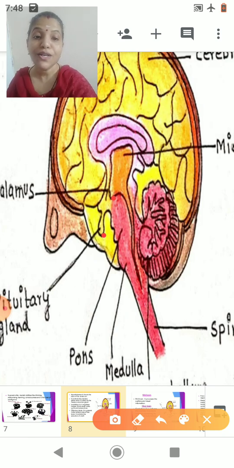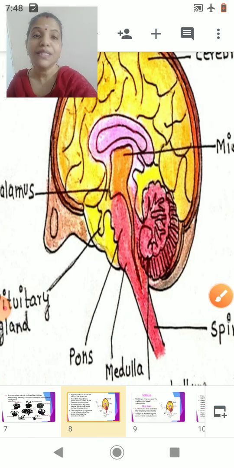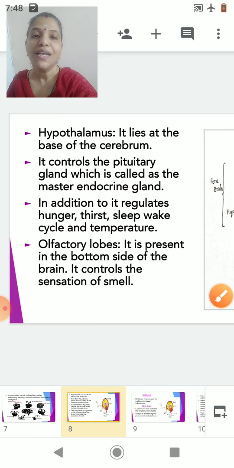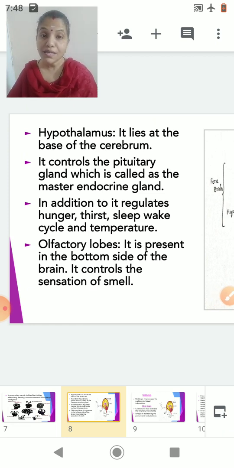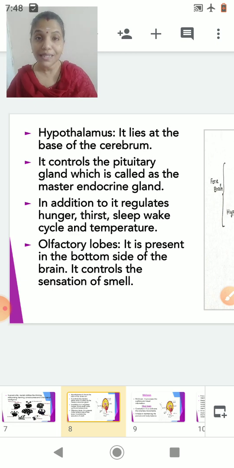Now in addition to it, the hypothalamus has different centers like the thirst center, hunger center, and sleep-wake center, the sleep-wake cycle. You sleep at a particular time, you get up at a particular time. That is nothing but your sleep-wake cycle. And the temperature regulation of the body is carried out by the hypothalamus.